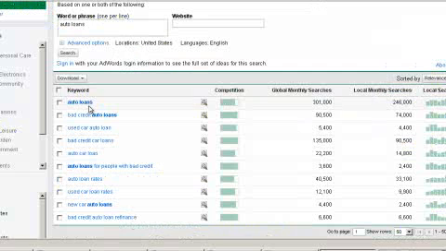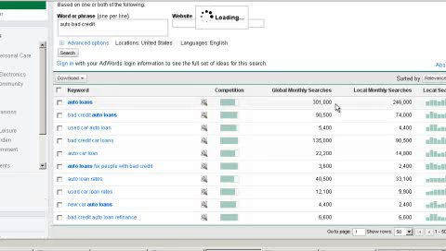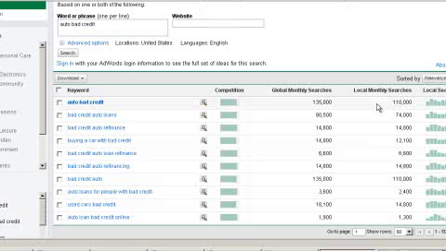So we're going to go down here. We can look through these, and you can see 90,000, 40,000 here. This wouldn't be too bad of one. But the one that we found, in looking through all these different words, was auto bad credit. We're going to type that in and do a search on that. As you see here, we have about 135,000 searches on a monthly basis. Still a lot, but again, that's not the end-all number.